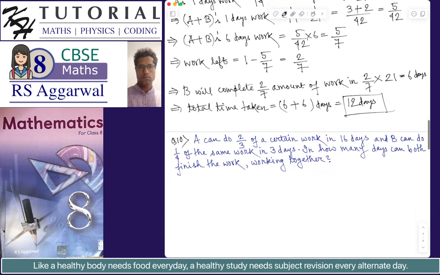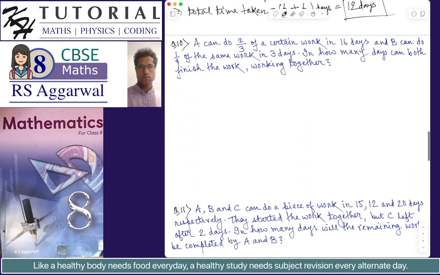Okay, let's do problem number 10. A can do 2/3 of a certain work in 16 days, and B can do 1/4 of the same work in 3 days. In how many days can both finish the work working together? So this is a little bit conceptual problem.